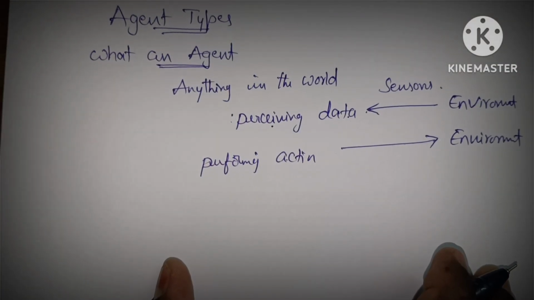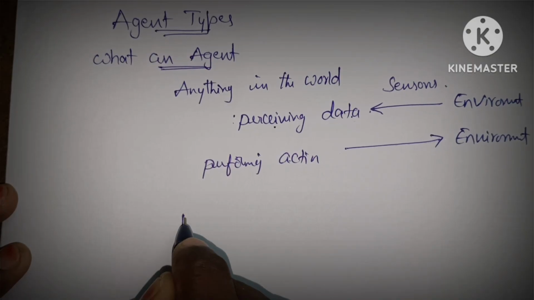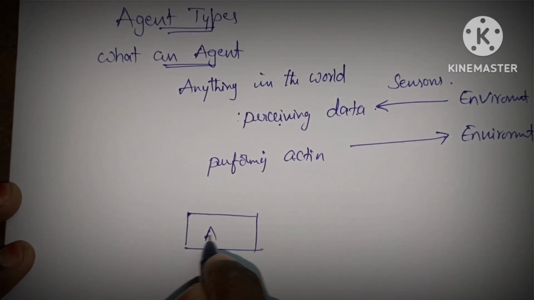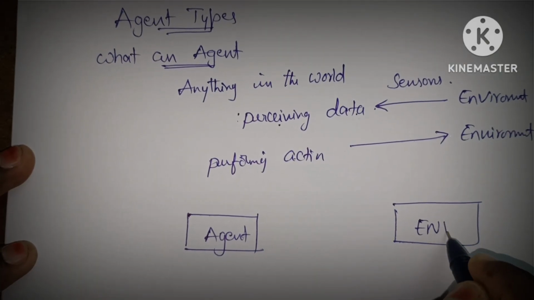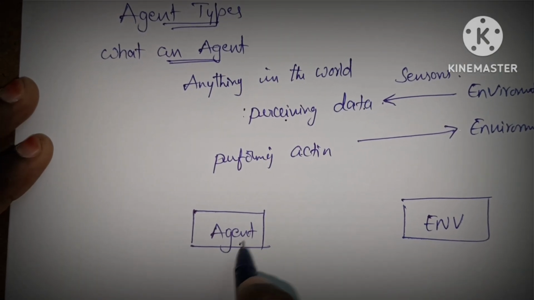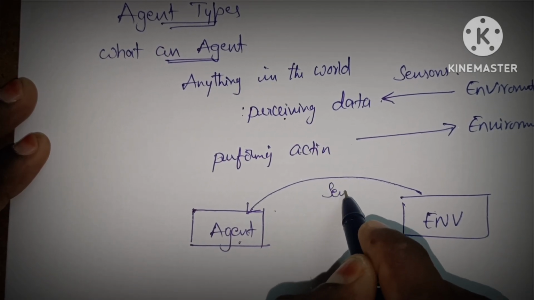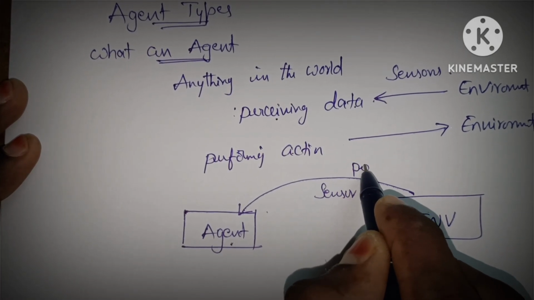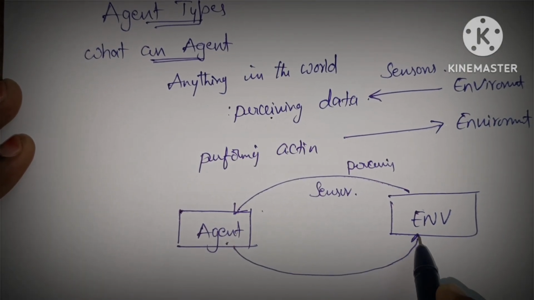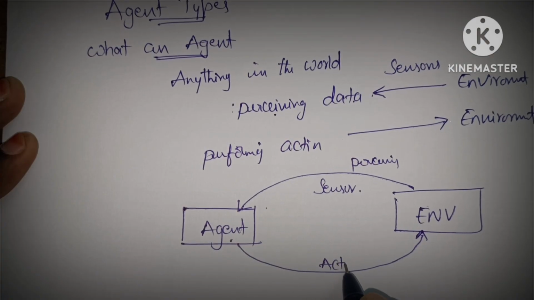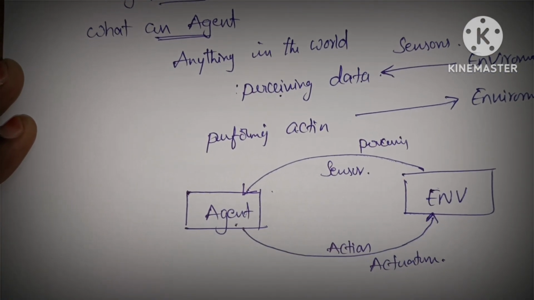Now you can see a diagram representation. It is the agent, it is the environment. Is it clear? The agent can perceive the data from the environment with the help of sensors. After that, it performs an action into the environment by using actuators. Is it clear?